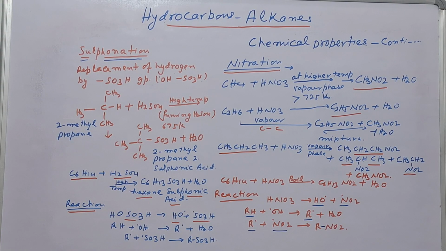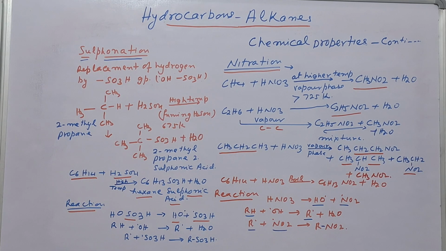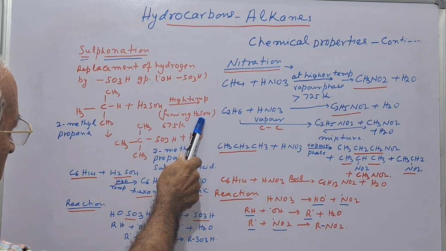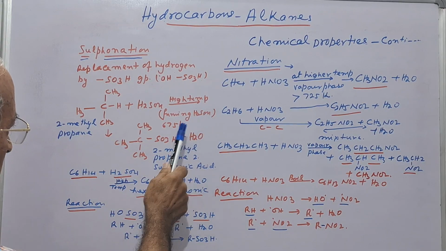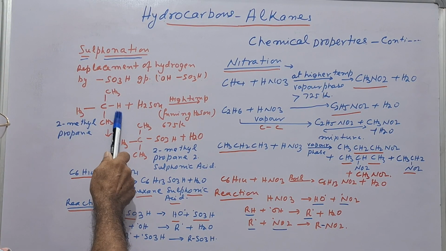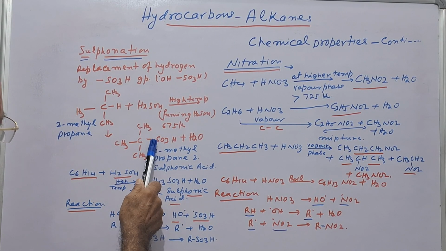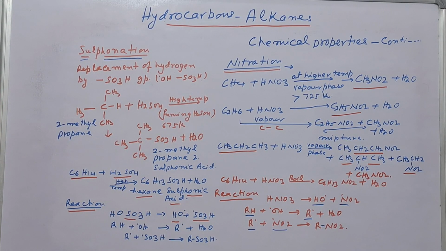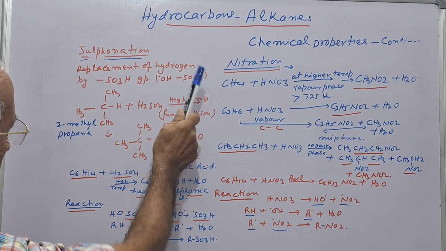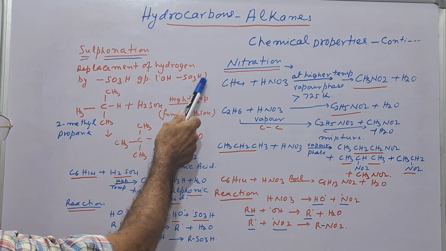Suppose we take an example of 2-methylpropane. It reacts with sulfuric acid, that is fuming sulfuric acid, at high temperature, that is more than 675 K. One of the hydrogen atoms is substituted by SO3H. Here sulfuric acid breaks into OH and the SO3H group, a covalent bond between the OH and the SO3H.